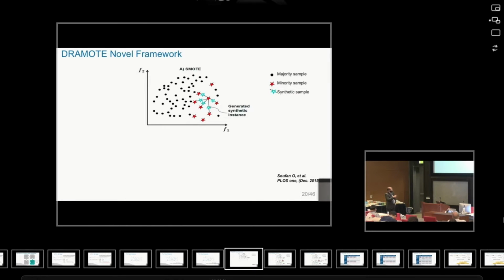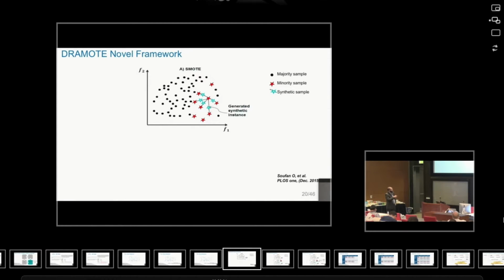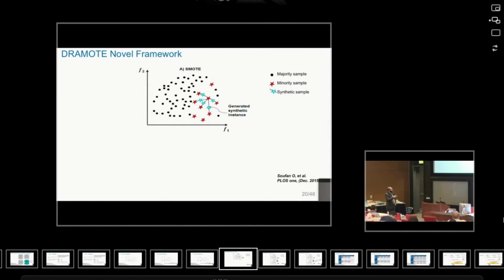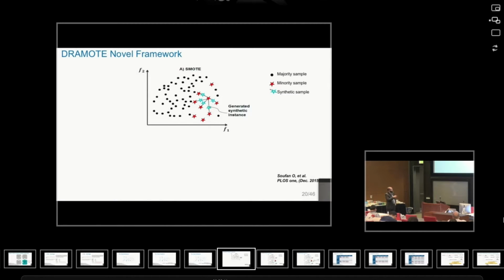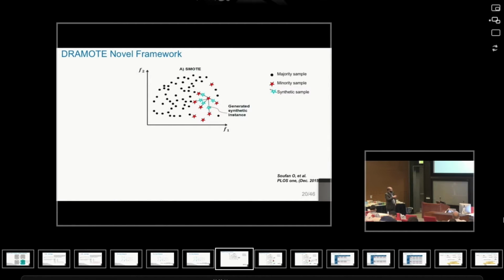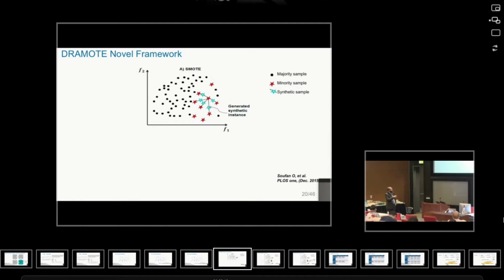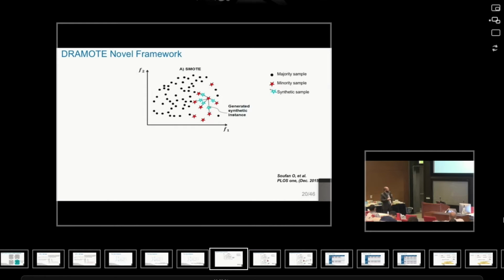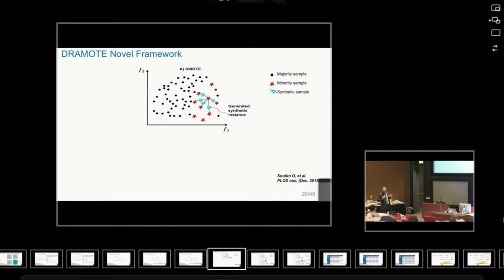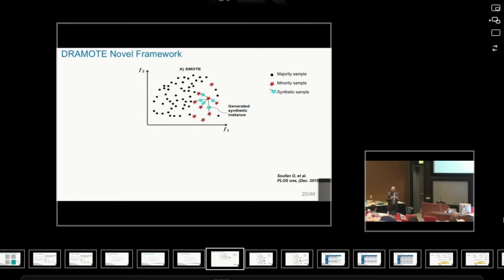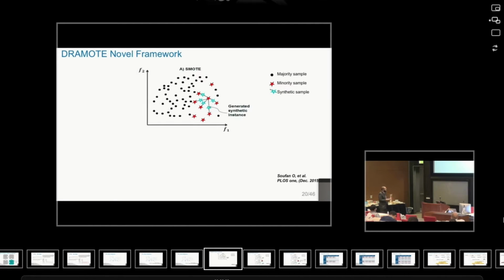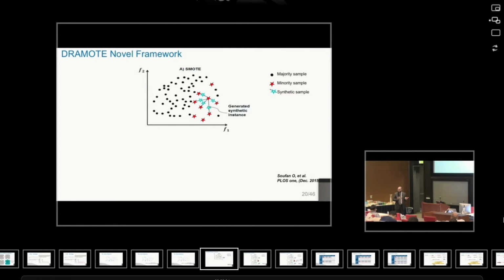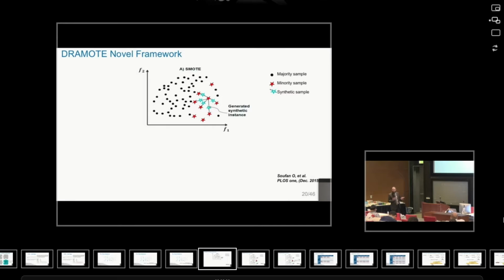Again, here we have the majority samples as red and black circles, and then we have the red stars. Now, the method will do the following. It will pick up one of the minority samples, check its nearest neighbors, pick one of them randomly, and then do some linear interpolation between them and generate a new sample, which we call a synthetic sample. So we are enriching the space. We are adding more samples in this region of the space, trying to enhance the representation of this minority class. Now, if you look at this method, it's actually ignorant of any feedback from the classifier.